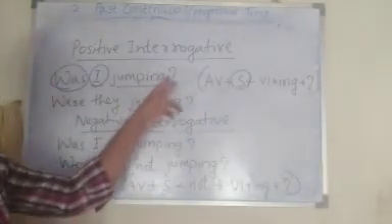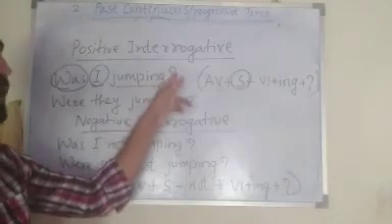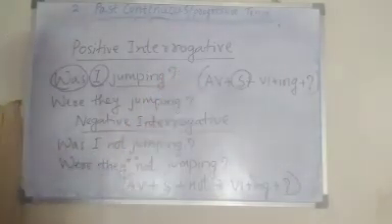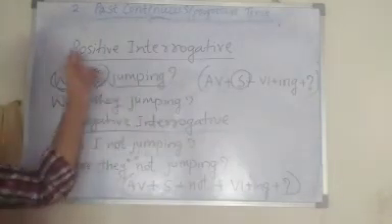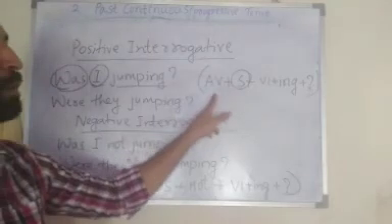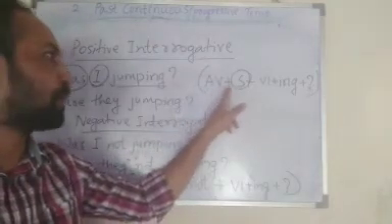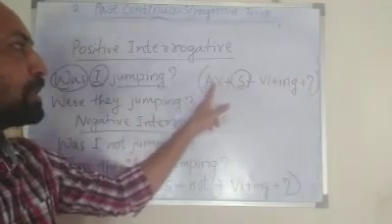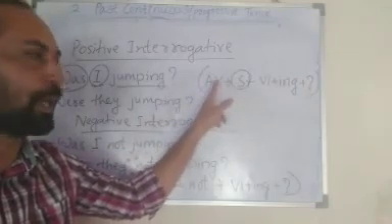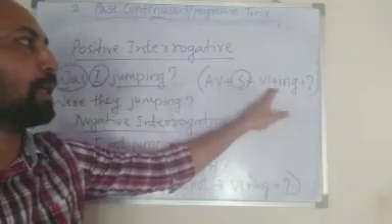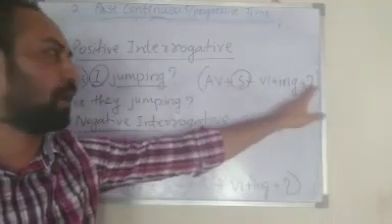You should not forget when you make interrogative sentence, you have to give question mark. Okay. These are examples for positive interrogative sentence. Please note the rule, the format of positive interrogative sentence. AV means auxiliary verb or supporting verb plus subject plus V1 plus ing form plus question mark.